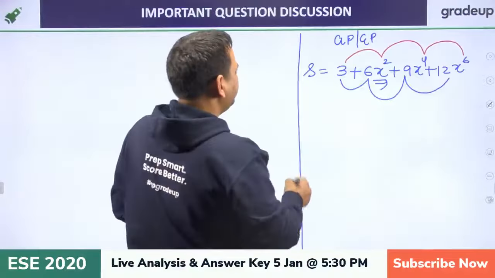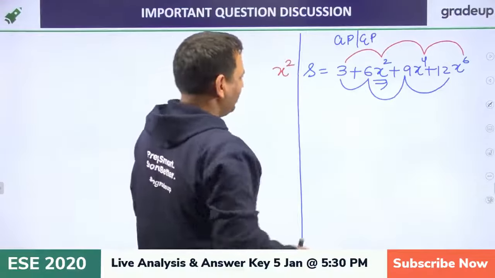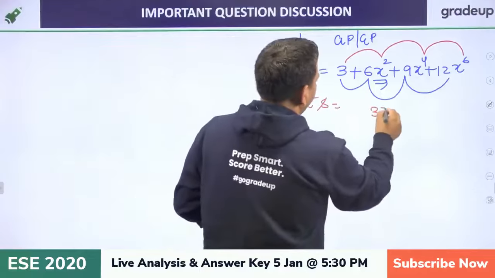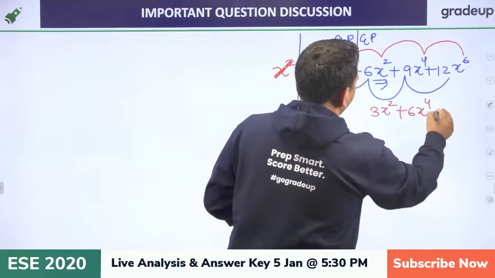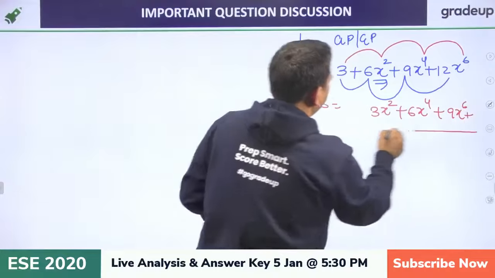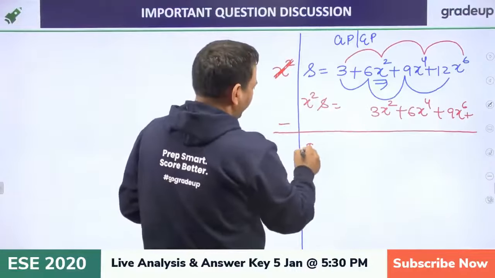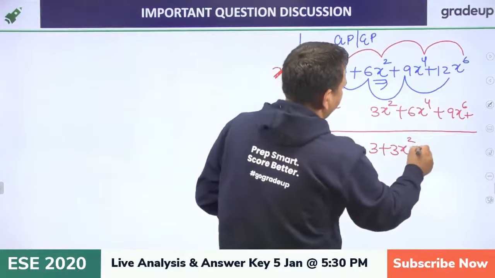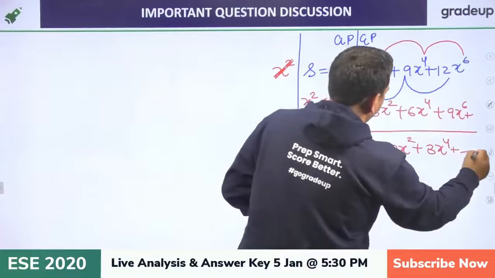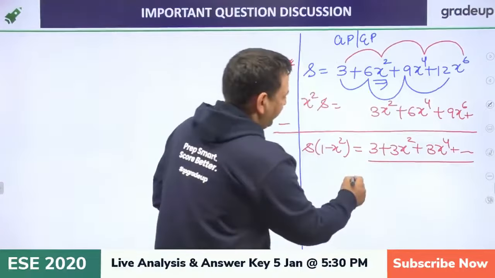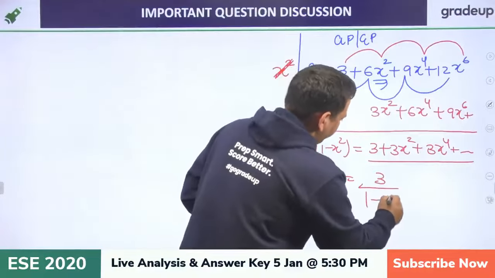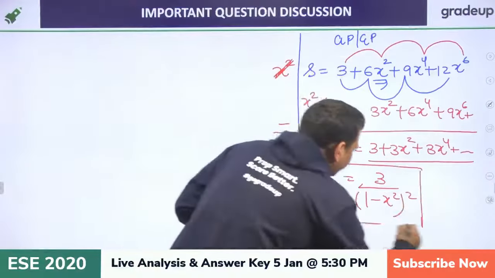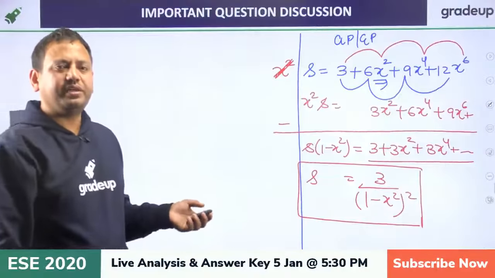Okay, so now what we have to do? Just multiply with the common ratio. The common ratio gives you x square S, and this would be 3x square, 6x4, 9x6 and so on. Now just subtract. So you will get S (1 minus x square), which would be 3 plus 3x square plus 3x4 and so on. This is an infinite GP, and the infinite GP formula is a upon 1 minus r, so r is this one. So S is nothing but the square. So this is another way to solve it. There are so many ways to solve it.